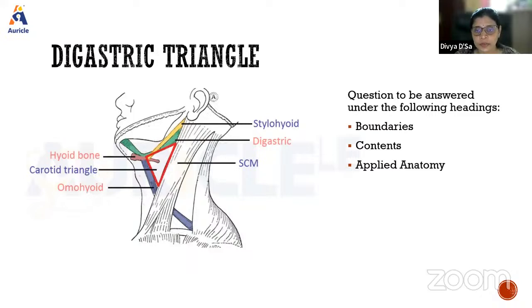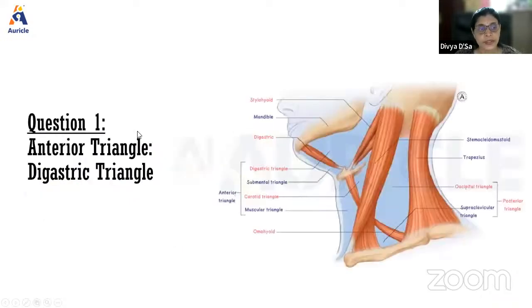Here, when we talk about the boundaries, which are the boundaries of the digastric triangle? We are seeing the digastric triangle up here. The digastric triangle is basically bounded, when we see the boundaries here.